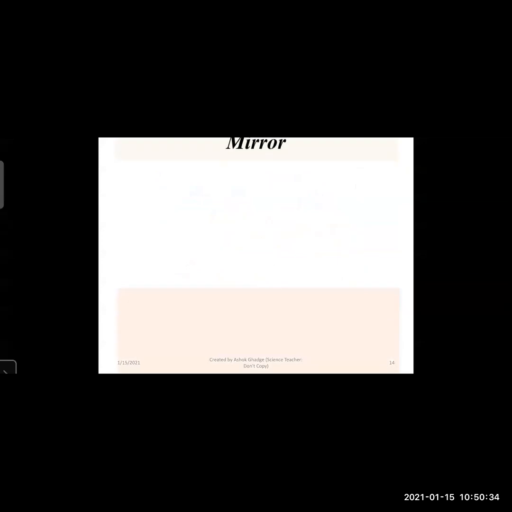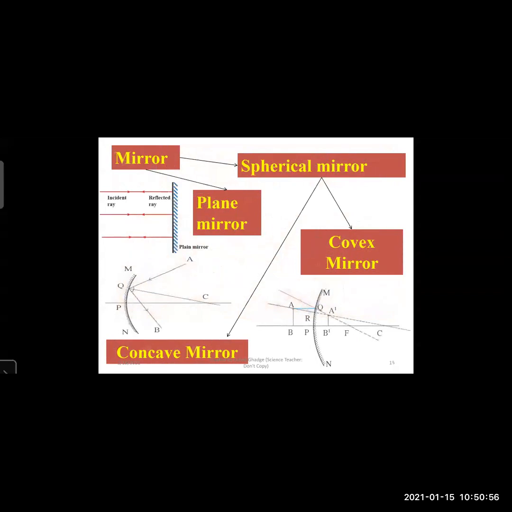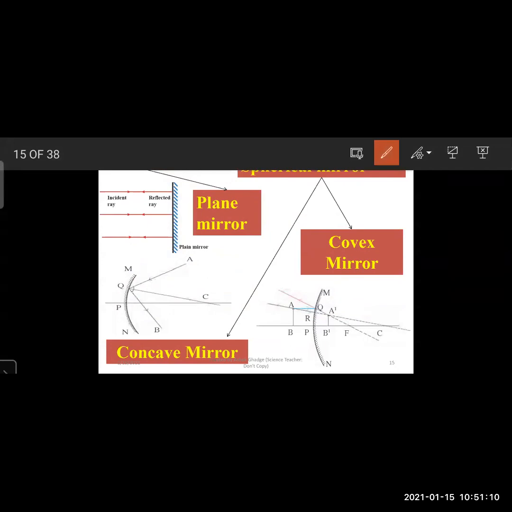So now again we will see what we mean by mirror. It is a reflecting surface. The surface which reflects light and creates a clear image is called a mirror. So mirror is a reflecting surface. There are two types of mirrors. First is plane mirror and the other is spherical mirror. So plane mirror is made up of plain glass coated with some substance, we will see in detail.